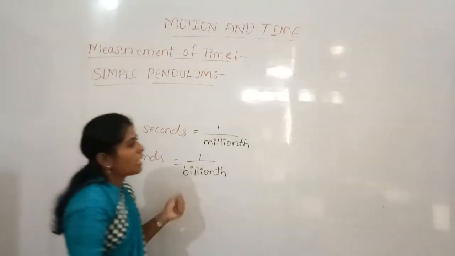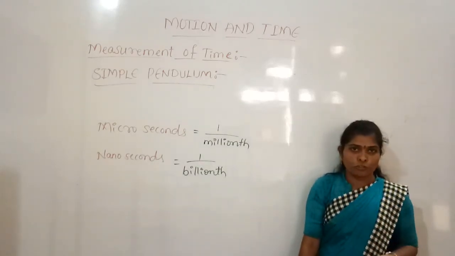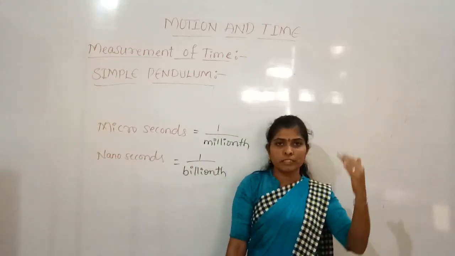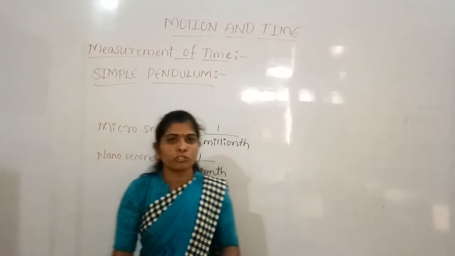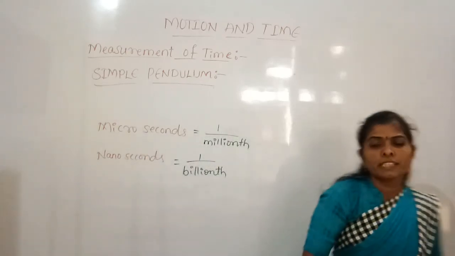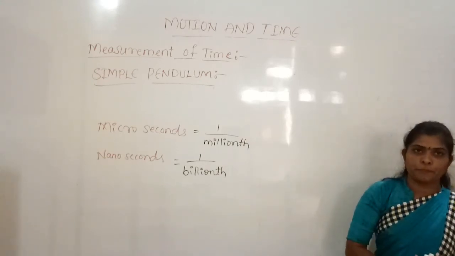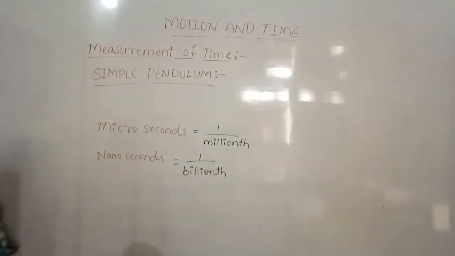Sometimes you can use small intervals in sports also. In sports you check this many seconds and maybe fractions, using the digital stopwatches we have now. So these are some of the very small intervals of time. This is what we had about the simple pendulum and the time period.